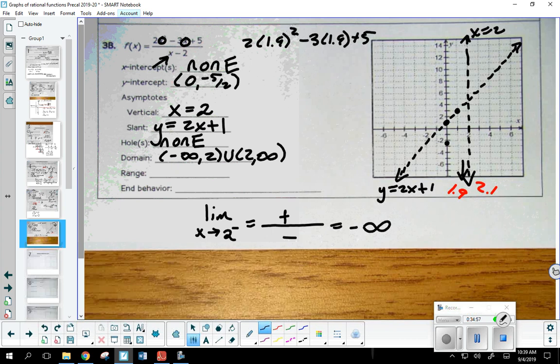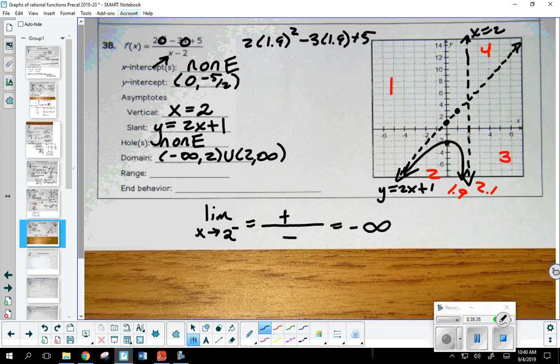Okay. Well, where do you think this guy is going to be? Let me go ahead and label these regions. Let's say this is region 1, 2, 3, 4. Which region guaranteed should have one of my branches? Why are we focused on 2? Yeah, not only is there a y-intercept there, but we saw that he wants to curve down. So I'm probably going to have something that looks like this. Even though he's in this region, he's going to want to get as close to those 2 asymptotes as he can. Right, Caleb?